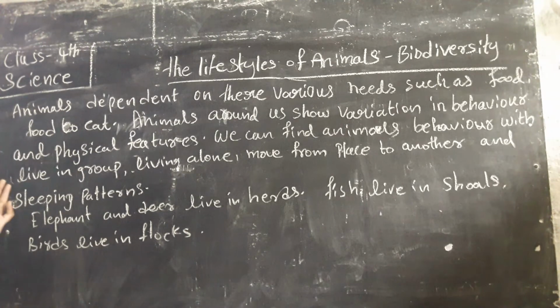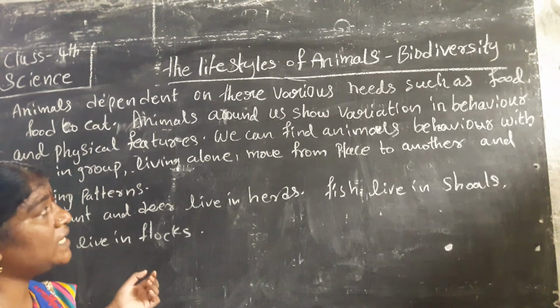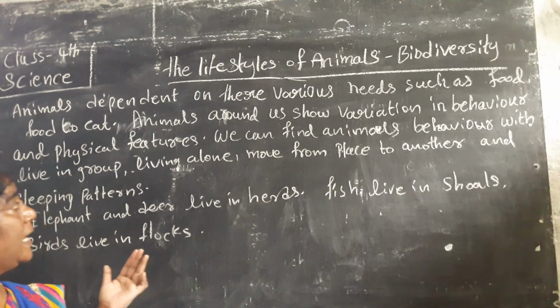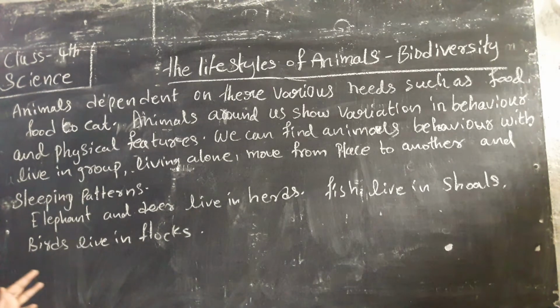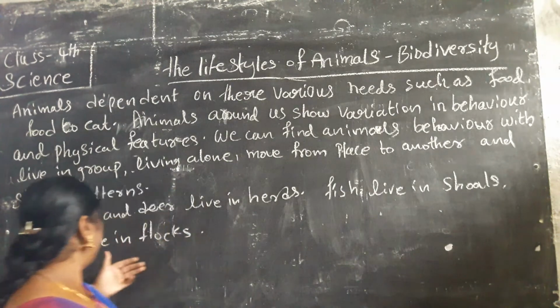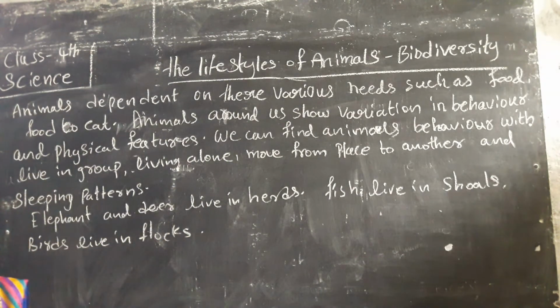Animals depend on various needs such as food. Animals around us show variation in behavior and physical features. We can find out animal behavior: some live in groups, some live alone and move from one place to another, and we can find out the sleeping pattern also. Elephants and deer live in herds, fish live in shoals, and birds live in flocks.